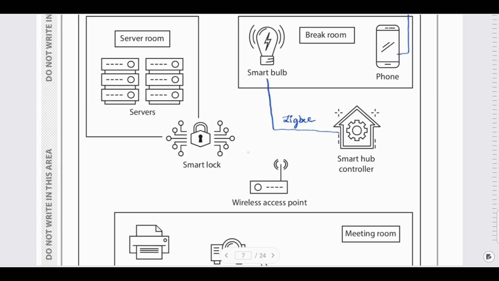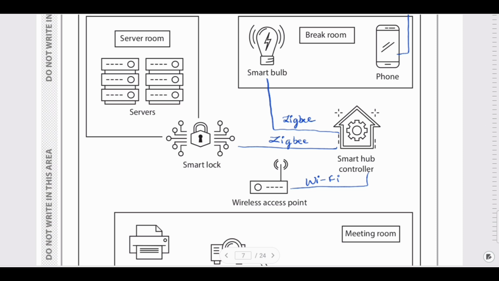And there is a smart lock. Definitely, again, the smart lock is controlled by the smart hub controller, and again it is controlled using Zigbee. The smart hub controller is connected to the wireless access point. Definitely, it needs to have Wi-Fi. You don't need to connect an Ethernet cable to your phone. You can access the Wi-Fi. So the protocol will be Wi-Fi.